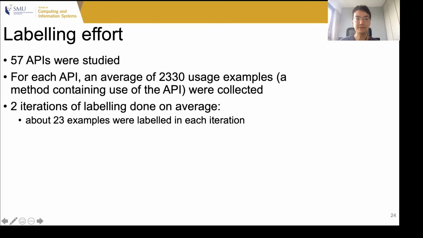In our experiments, we studied 57 APIs. These APIs range from APIs from the Java standard library to APIs from third-party libraries. For each API, we first collected an average of over 2,300 usage examples from GitHub. In total, we required about 2 iterations of labeling on average, and for each iteration, about 23 examples were labeled. So in total, there were about 50 examples that were labeled for each API.